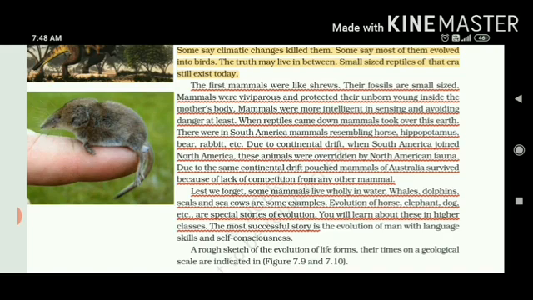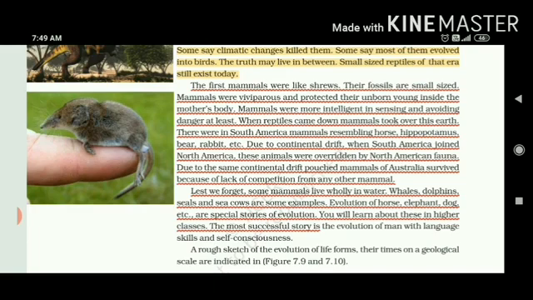Lest we forget, some mammals live wholly in water. Yes, we have seen so many whales, dolphins, seals, and sea cows. So mammals have so many varieties. We can say biodiversity can be seen in mammals. Some are living on land, some are flying like bats, and some are living in water. The evolution of horse, elephant, dog, etc., all of these are also mammals. So this is also a story of evolution.